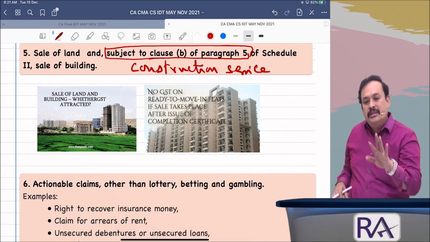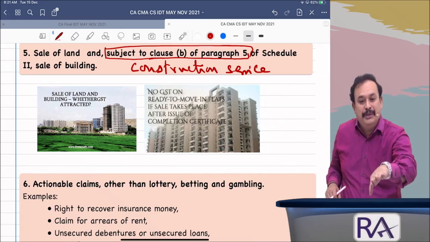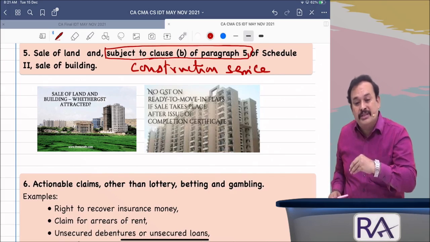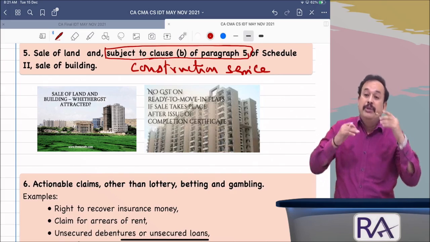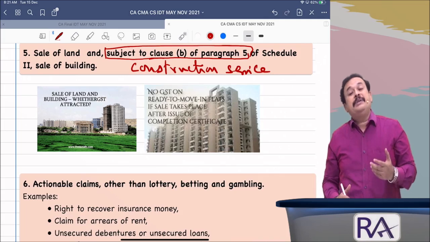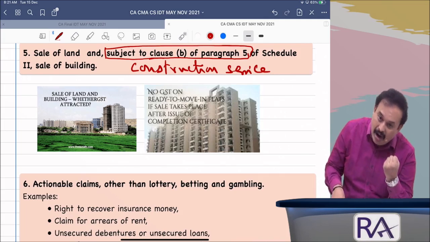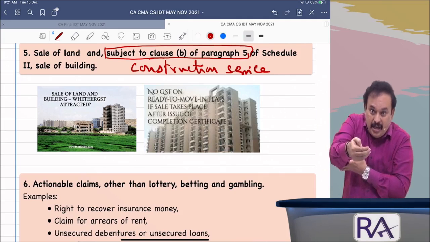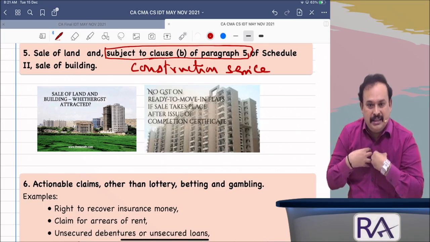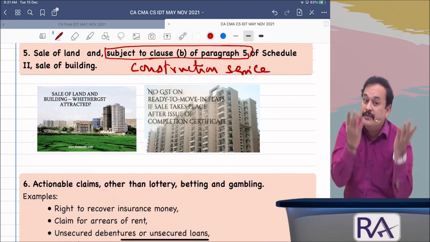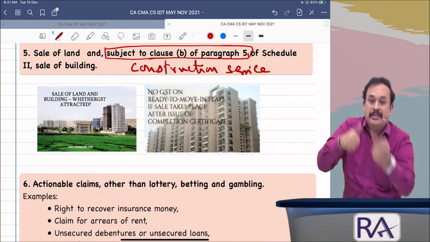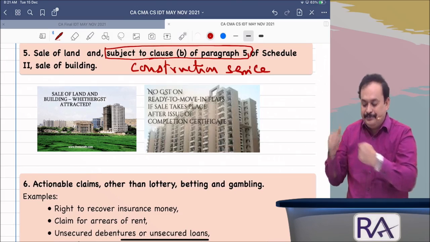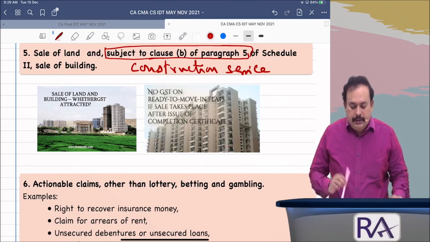At that time, supply includes construction services, though it may be a sale of building. Then which one will come here? Schedule 3. Supply excludes sale of building, meaning the building construction is completed, the completion certificate is obtained, or it is ready to occupy. Among the two, whichever is earlier, if I receive the consideration after that, it is not a supply of goods and not a supply of services, and will be covered under Schedule 3. Supply excludes. Got the clarity, my dear friends? Any difficulty here? Yes, my dear friends.